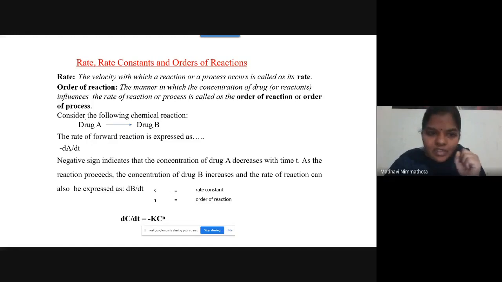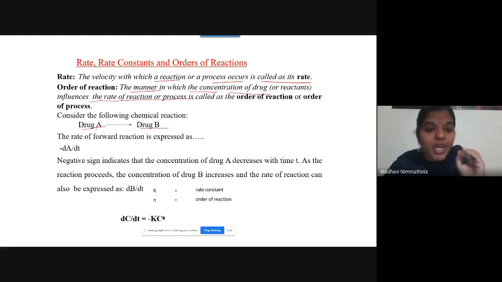Rate means the velocity with which a reaction or a process occurs. Order of reaction is the manner in which the concentration of the drug influences the rate of reaction. So in these reactions, your drug concentration will be affecting your rate of reaction process. See how it will be. Consider the following chemical reaction: your drug A is forming your drug B. This is considered as an order of reaction.